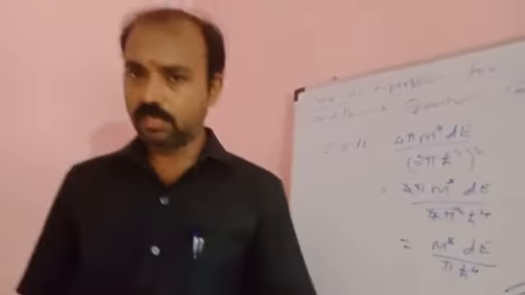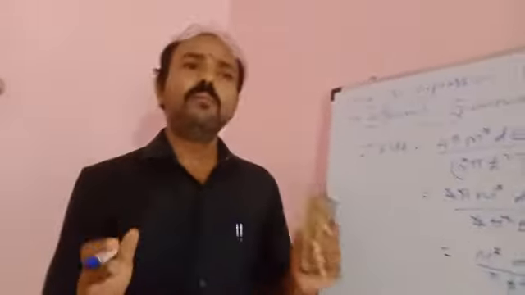We can simplify it into this. What about quantum well?